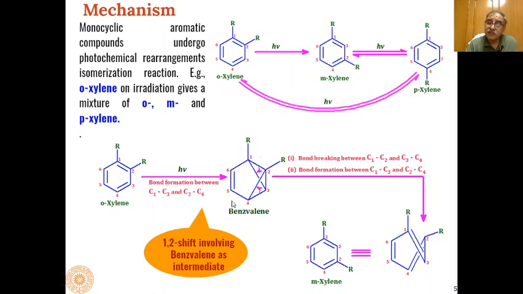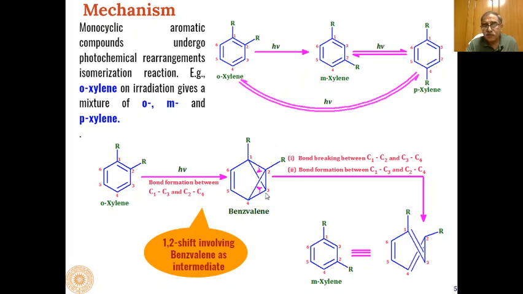And then this benzvalene intermediate will further undergo bond breaking and bond formation to give us metaxylene as the product. How is this metaxylene formed? If the bonds 1 and 2, and 3 and 4 are broken. When 1 and 2 is broken, this gives its 2 electrons to positions 1 and 3, and forms a carbon-carbon double bond at positions 1 and 3.